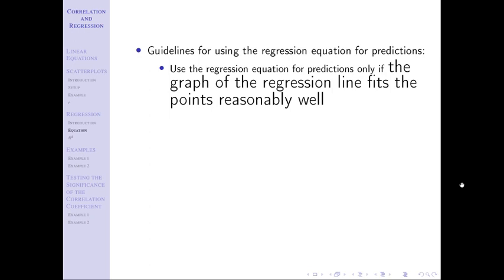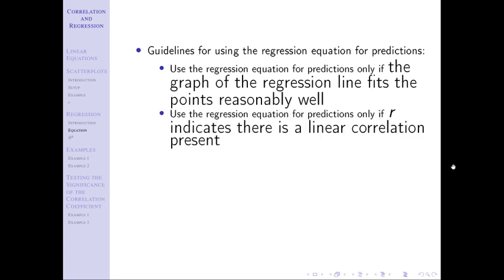If I look at my scatter plot and I'm drawing a line and the points don't fit the line very well, if I just look at it and I say, I don't think there's really a great relationship there, then I don't want to use the regression equation for prediction. I need to make sure that by looking at the picture that the line fits the points pretty well, then I'm allowed to make predictions.